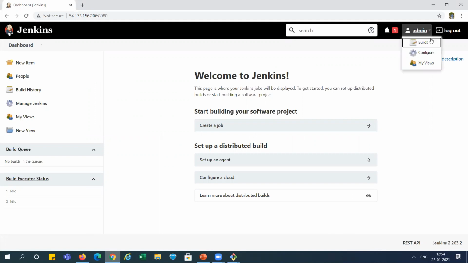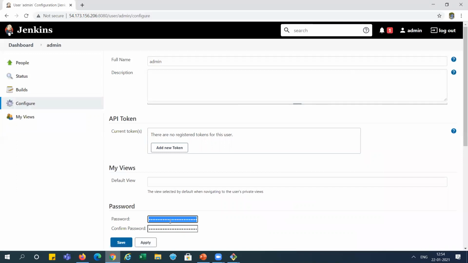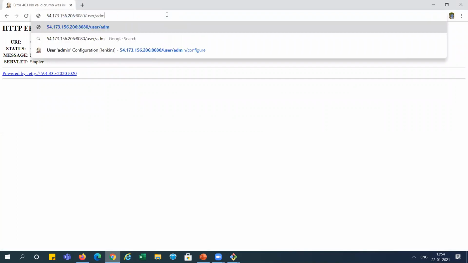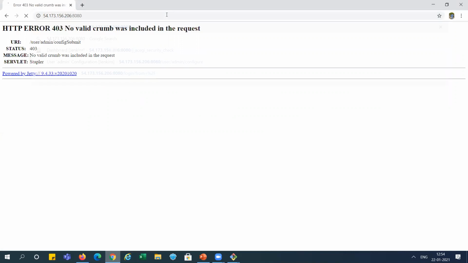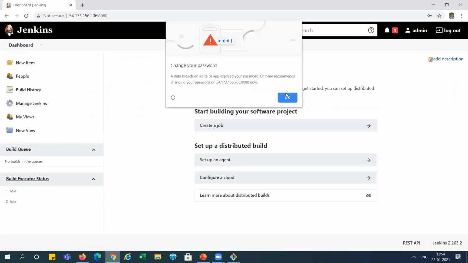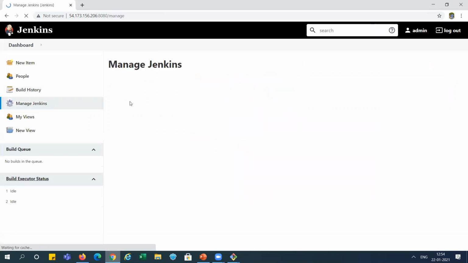So first we need to change the admin password because we have not set it. So I just need to set the same password I am setting over here, same name, admin, and apply and save. So it means our password has changed successfully. So we need to log in again. Now we are getting the password prompt. Now we have done that.